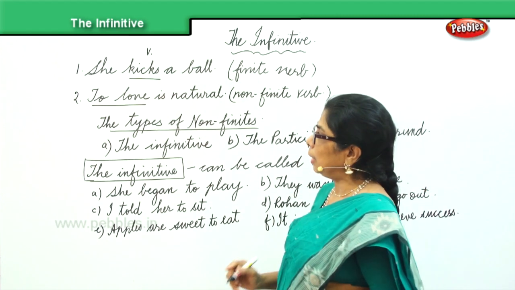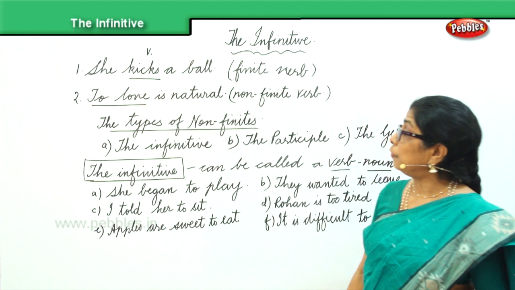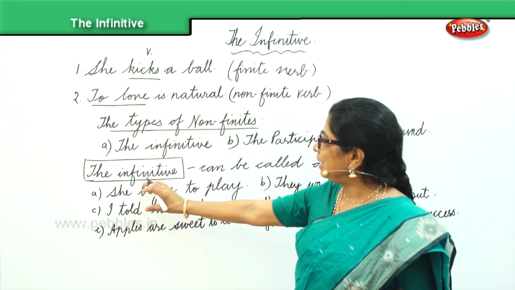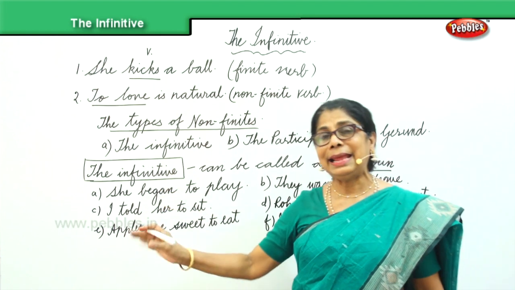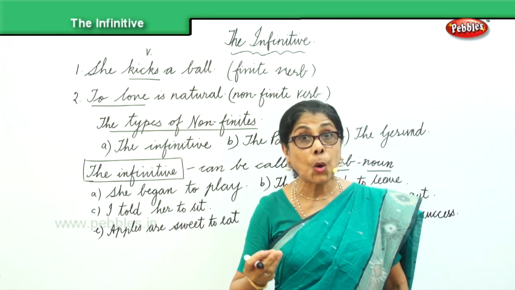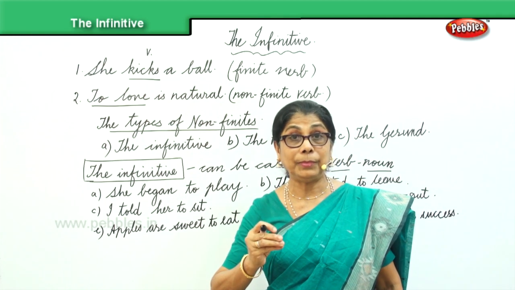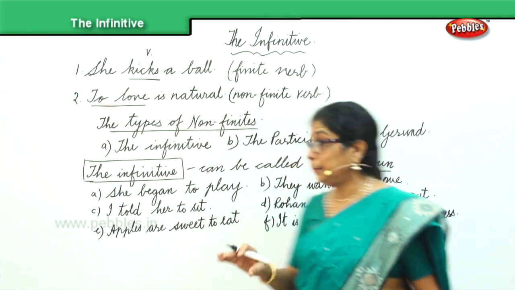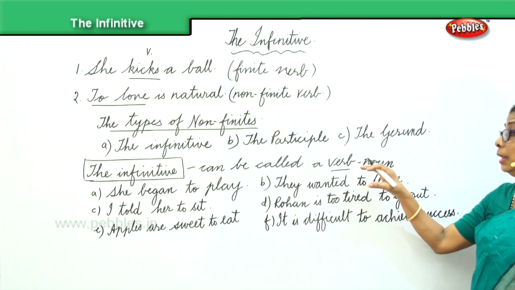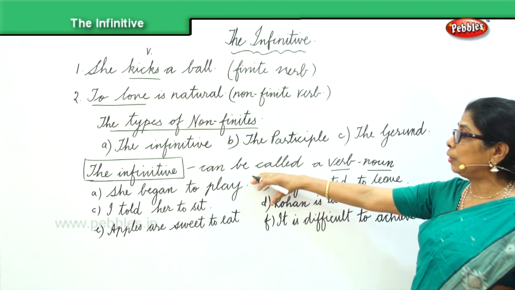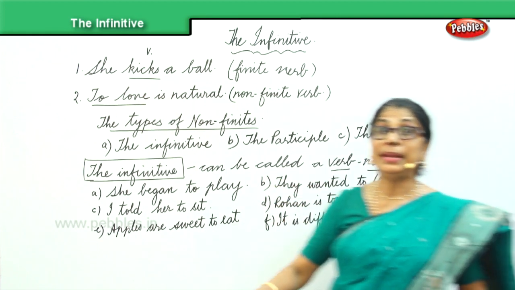Now we are talking about the first category of non-finites, and that is the infinitive. I said the infinitive is formed by adding "to" to the verb. Now the infinitive we can also call a verb noun.